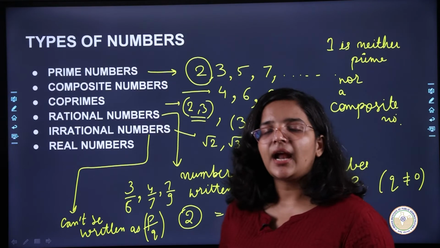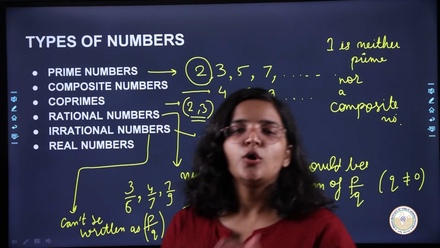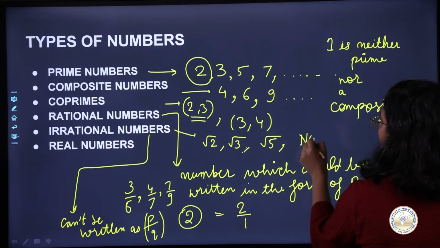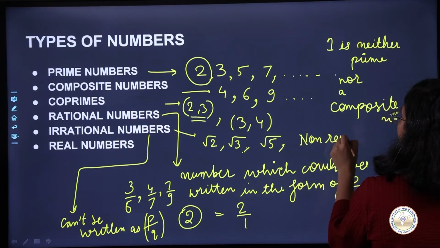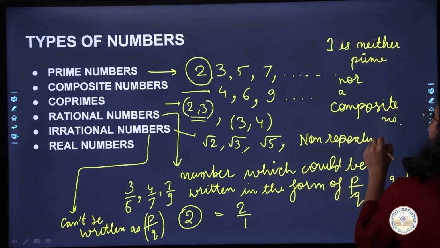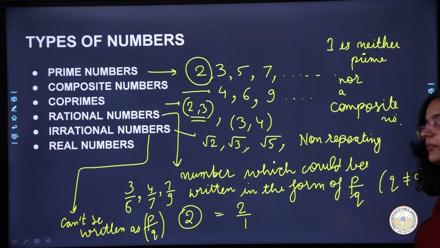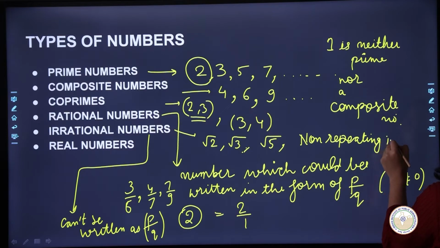There is another category of numbers which are irrational. Non-repeating infinite decimal numbers are irrational.